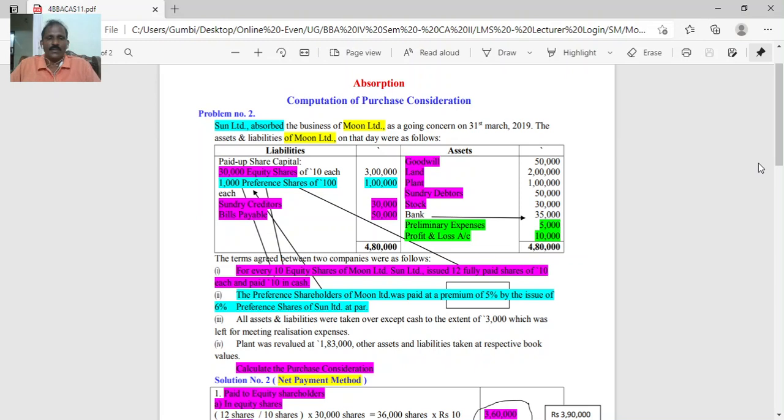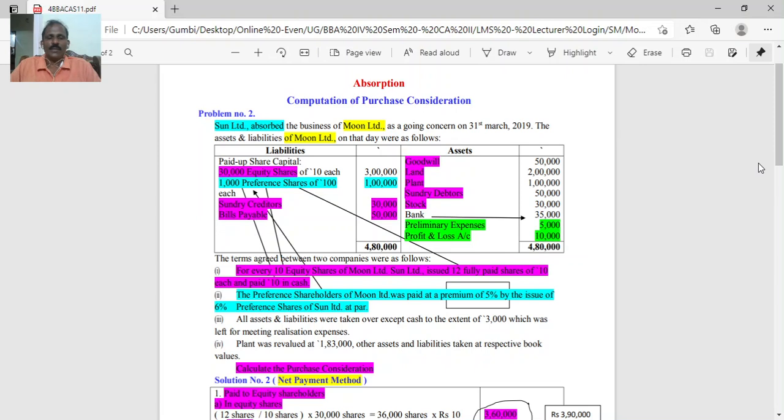Sundry creditors 30,000, bills payable 50,000. On the asset side, goodwill 50,000, land 2 lakh, plant 1 lakh, sundry debtors 50,000, stock 30,000, bank 35,000. Preliminary expense 5,000, profit and loss account 10,000. Highlighted in green, these are fictitious assets, and preference share is an additional thing here.